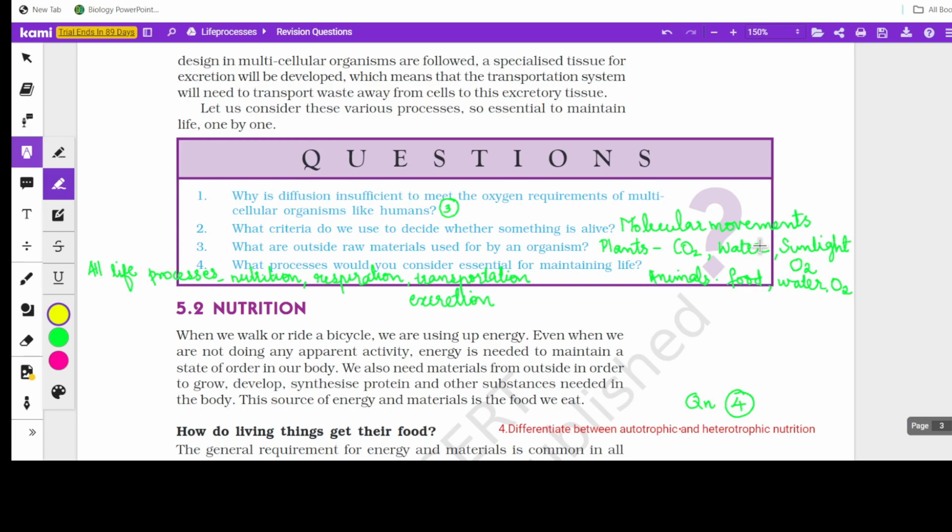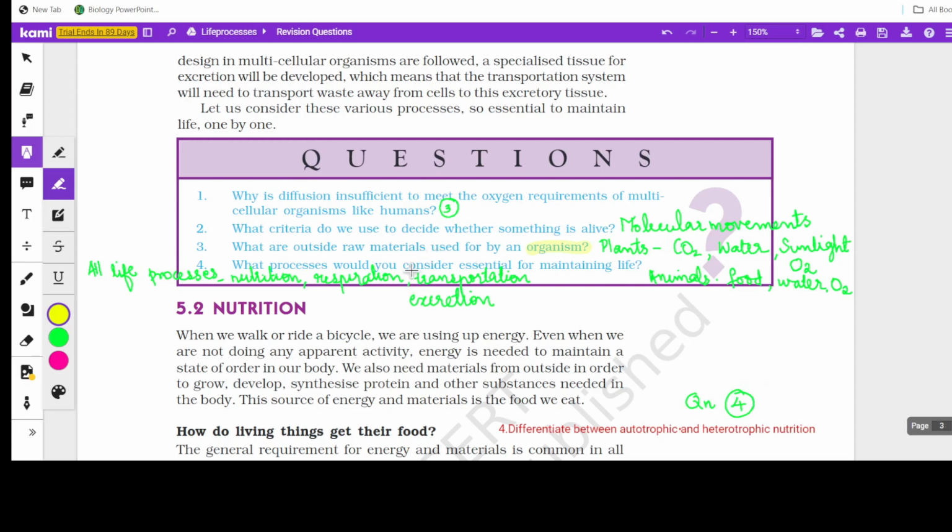Now, what are outside raw materials used by an organism? So they have simply mentioned an organism. They haven't specified either plants or animals. So better you mention both: for plants, carbon dioxide, water and sunlight. And I've written oxygen also here, because during respiration they take oxygen. They need oxygen. And in the case of animals, food, water and oxygen.